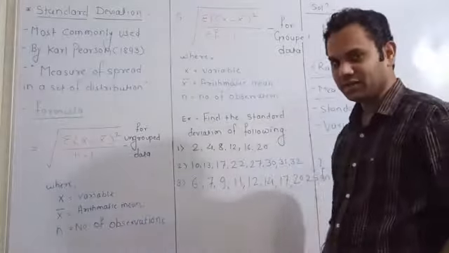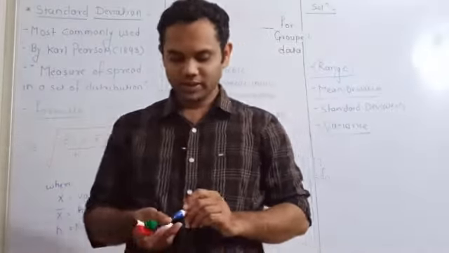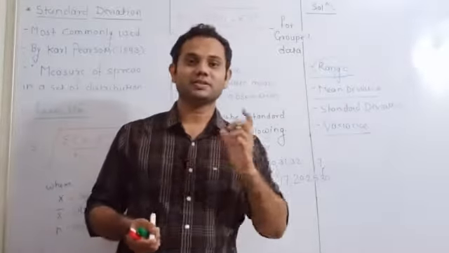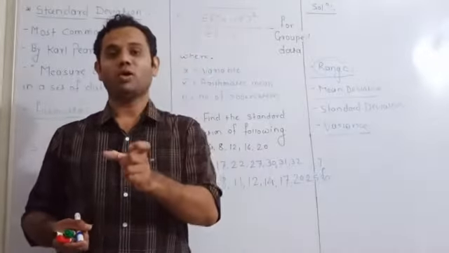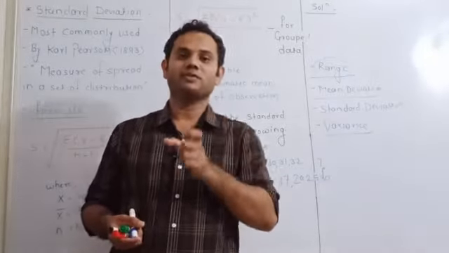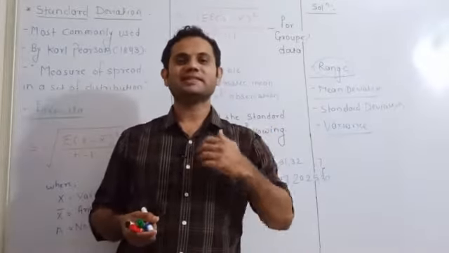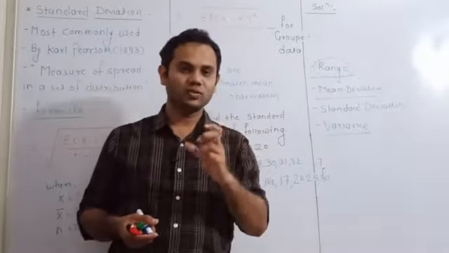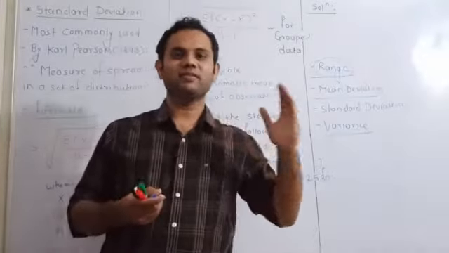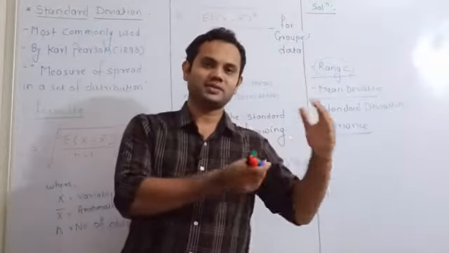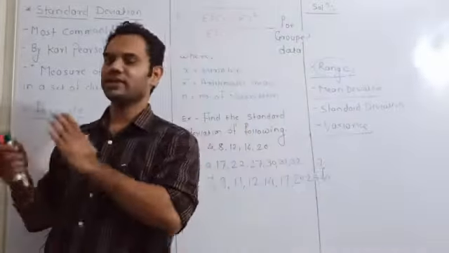So what is range? Range is the difference between the largest value and the smallest value of the observations. But as you can see, range takes only the extreme values into account, that is the largest value and the smallest value.